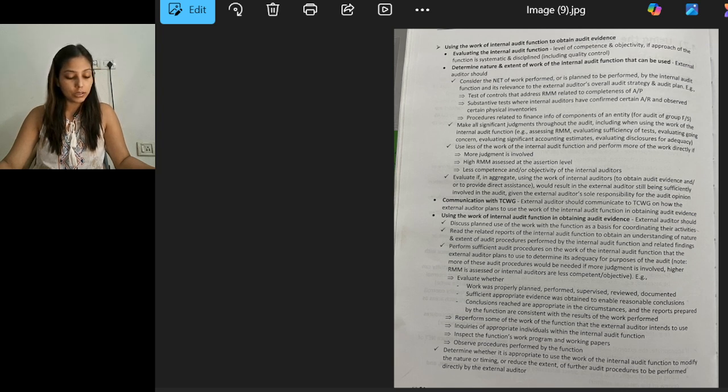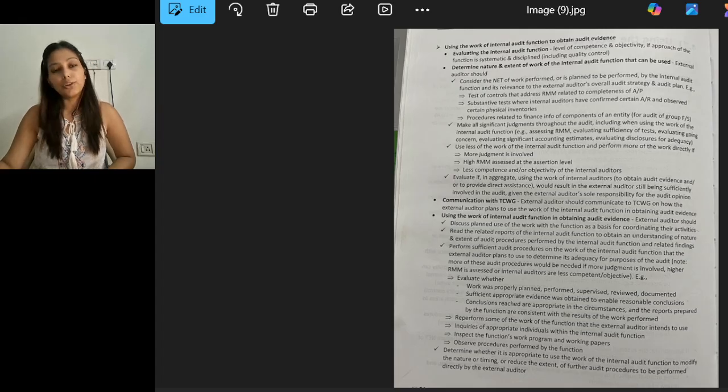Also, the auditor should make all the significant judgments throughout the audit, including when using the work of the internal audit function. The auditor should use less of the work of the internal audit function and perform more of the work directly if more judgment is involved, if there is high RMM assessed at the assertion level, or if there is less competence and objectivity of the internal auditors. Also, the auditor should evaluate whether, in aggregate, using the work of the internal auditor would result in the external auditor still being sufficiently involved in the audit, given the external auditor's sole responsibility for the audit opinion.